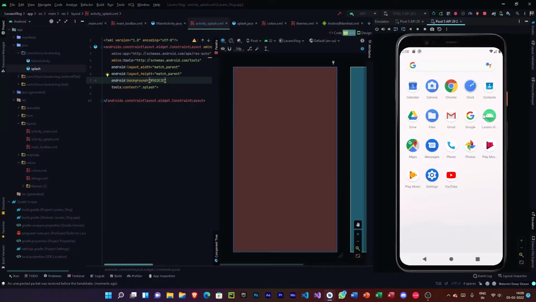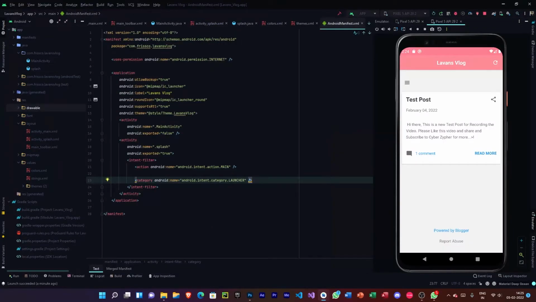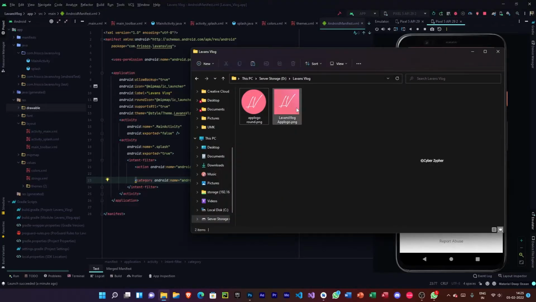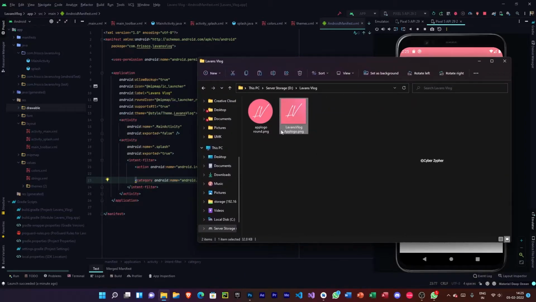But we have to do one small thing, that is the logo. We need to create a logo and allocate the logo here. So let's do that now. So guys, now we have created a logo for our app, which is right here in my directory. So this is going to be my logo, and I have created two logos. One is round and another one is square. In some mobile phones the logos will be in a rounded icon, but in some of them it will be square. So we need to create both of them, right? That's why I created both square and round logos.